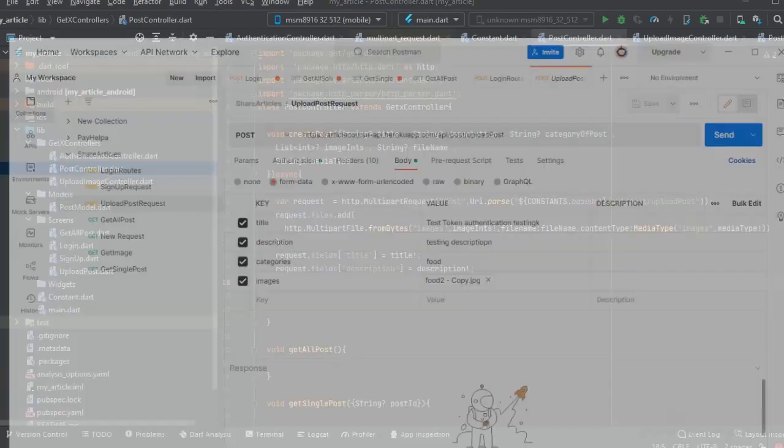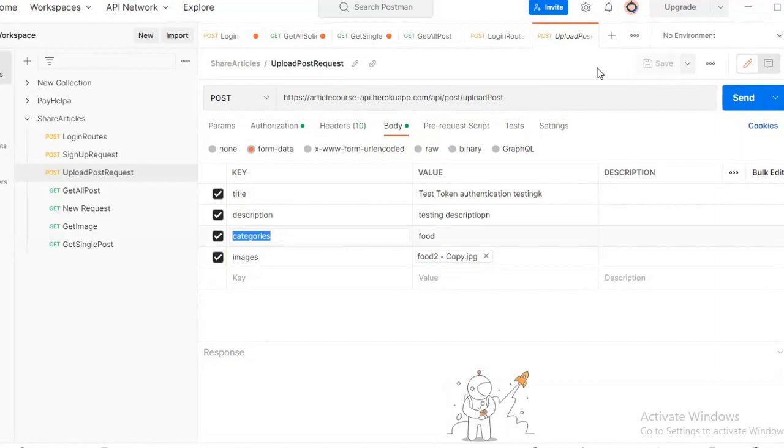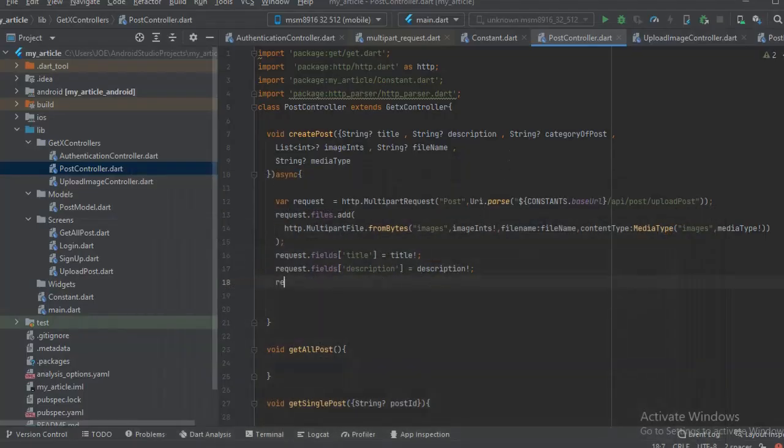Okay, so one more thing, what else do we need? We need the category. So I'm going to say passing the category of post. Alright, so remember that's what we got. Remember we created all these parameters here. So that is right. Now we finally get to the endpoint, right? This is the endpoint. The endpoint here is the upload post endpoint.